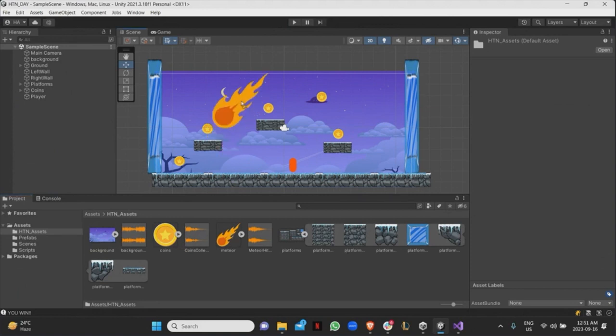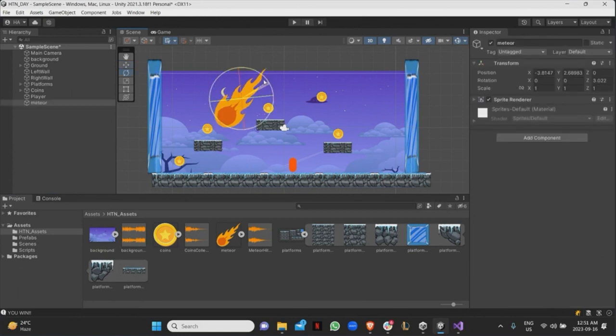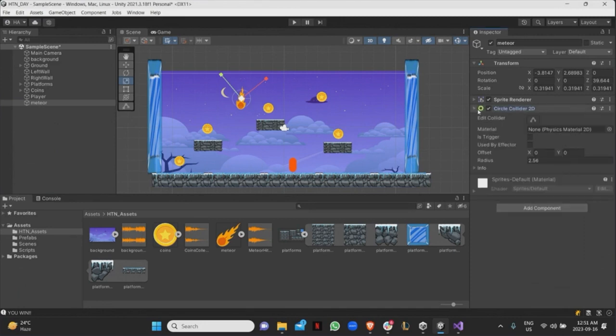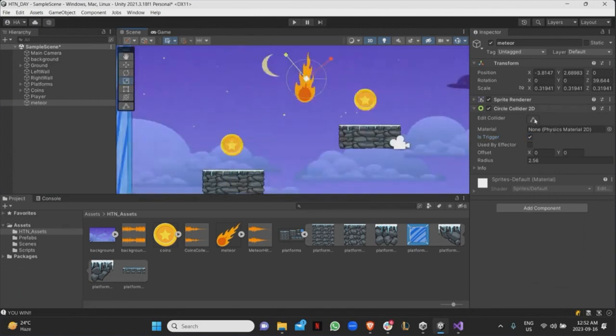So first things first, I'll drag a meteor in. I'll rotate it a bit because I want it to point down for now, and I'll make it a bit smaller as well. All right. And then I will add a circle collider. It's going to be a trigger because I want something to happen when it hits the player. I want to modify the collider so that it's more just here.